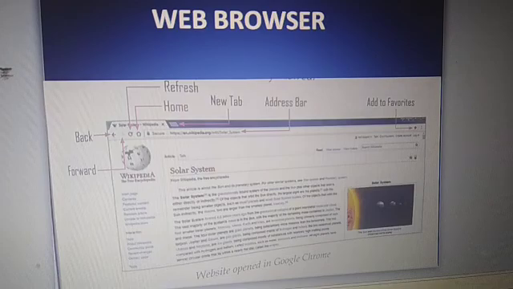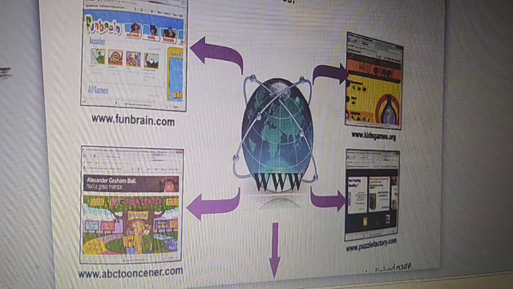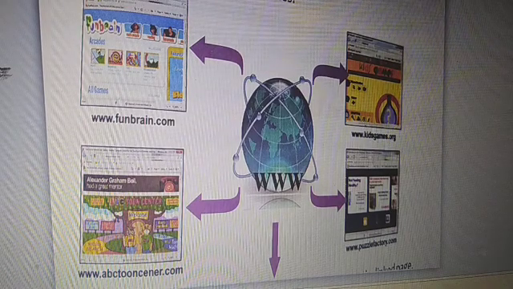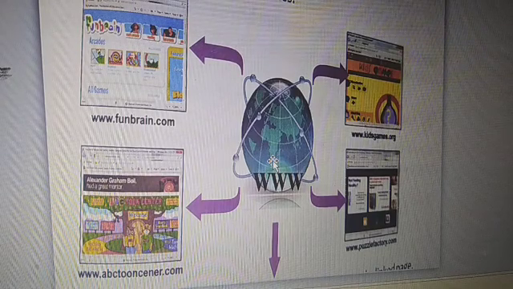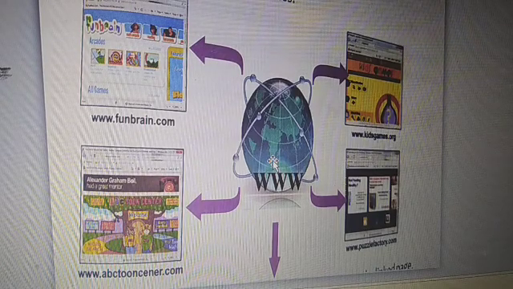Now, internet terms. The first one is World Wide Web. The World Wide Web is the largest collection of information. In the last video I taught you that the internet is an ocean of information. This World Wide Web is that ocean. It is the software of the internet which maintains all the websites in web servers. In the internet there are several web servers, and in web servers there are millions of websites.